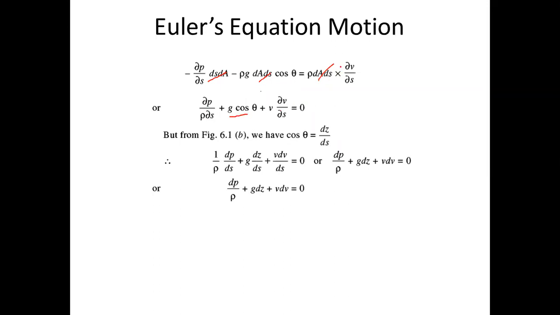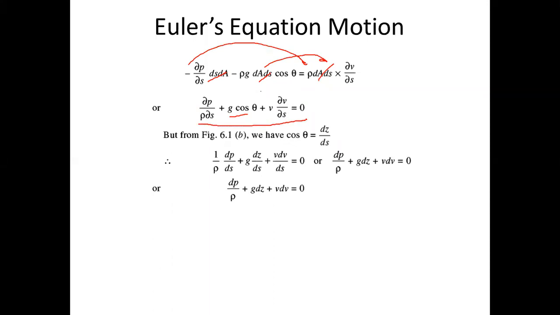And here it should be v dv by ds, equal to v dv by ds. Now all the terms are taken to one side of the equation. So this is taken to this side, and this is taken to this side, so all these negative signs will become positive. So I can say del p by rho del s plus g cos theta plus v del v by del s equal to 0. This is this equation.